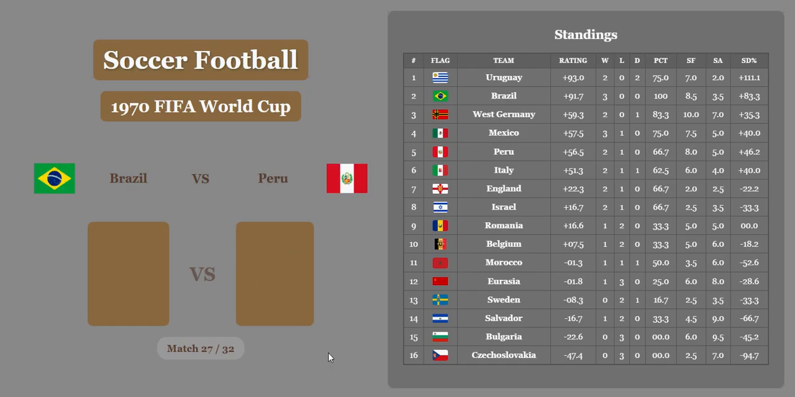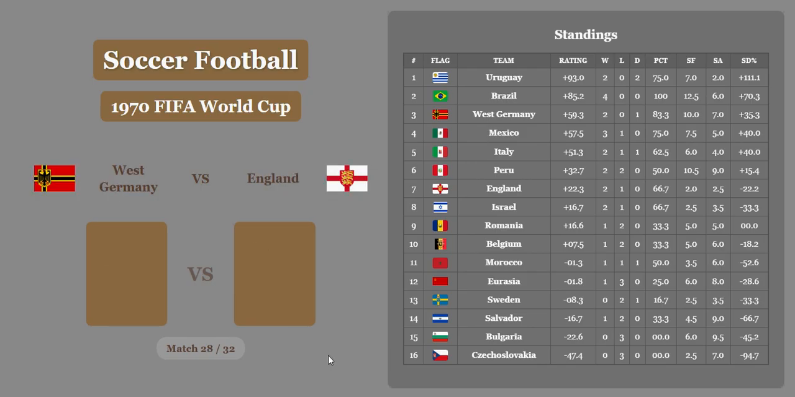Brazil versus Peru. Important match. Brazil comes out on top. I think Peru will get a half goal or a goal. They get a half goal. So Peru goes from 5th to 6th, and Brazil in 2nd, right below. Pretty close to Uruguay anyway. In rating.